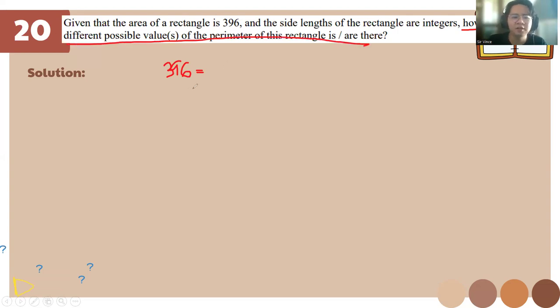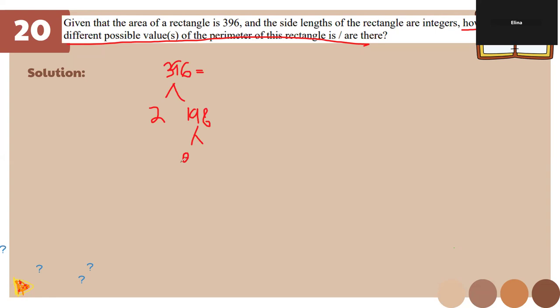So for this one, just like we did earlier, prime factorization. So factor 396. We can divide it by 2. 396 divided by 2, how much is it? 198. And if we divide it by 2 again, we'll get 99.